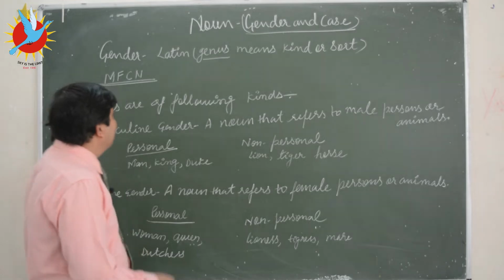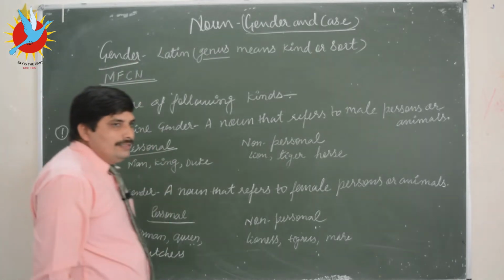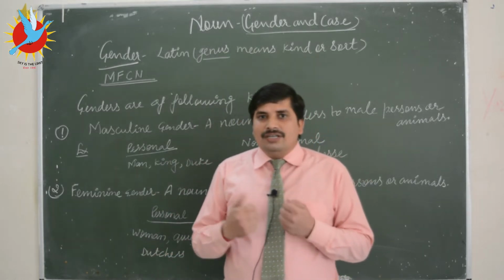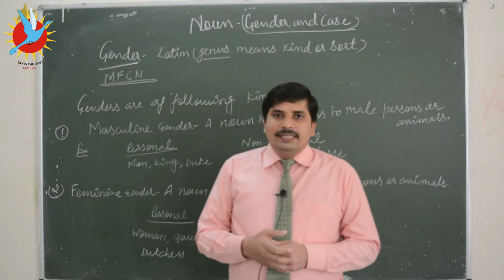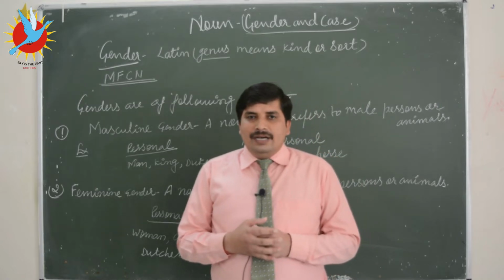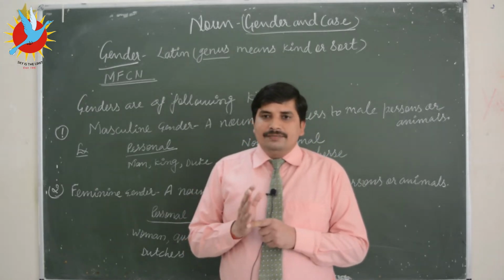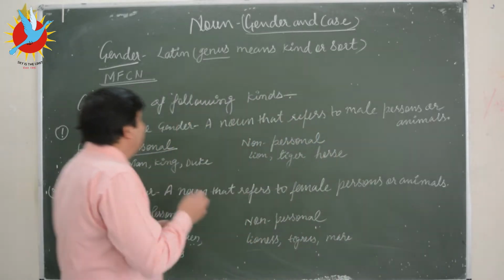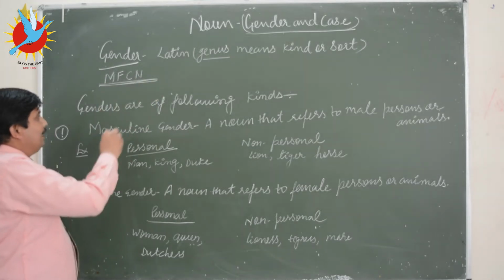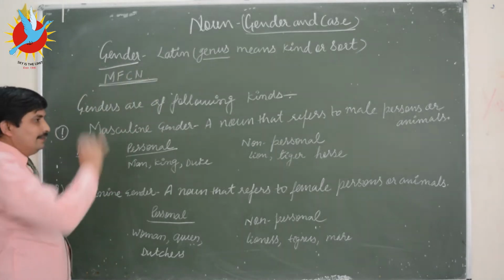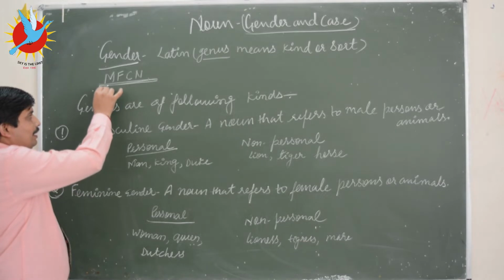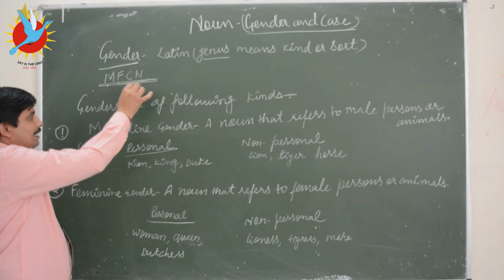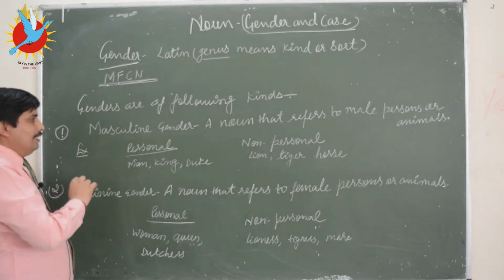Let's see. Gender. Gender is a Latin word, genus, which means sort or kind. As we know, there are four genders of noun in English, that is masculine, feminine, common and neuter. So here I have written a short trick: MFCN. M stands for masculine gender, F stands for feminine gender, C for common gender and N for neuter gender.